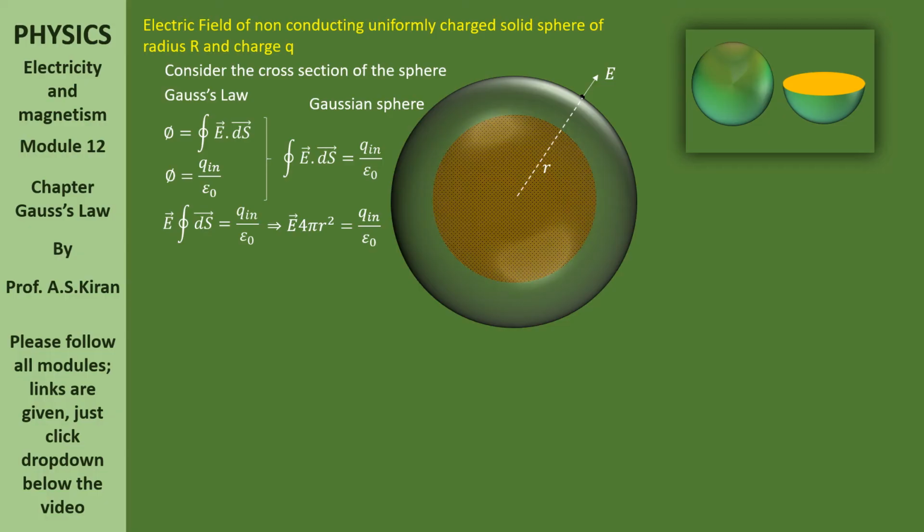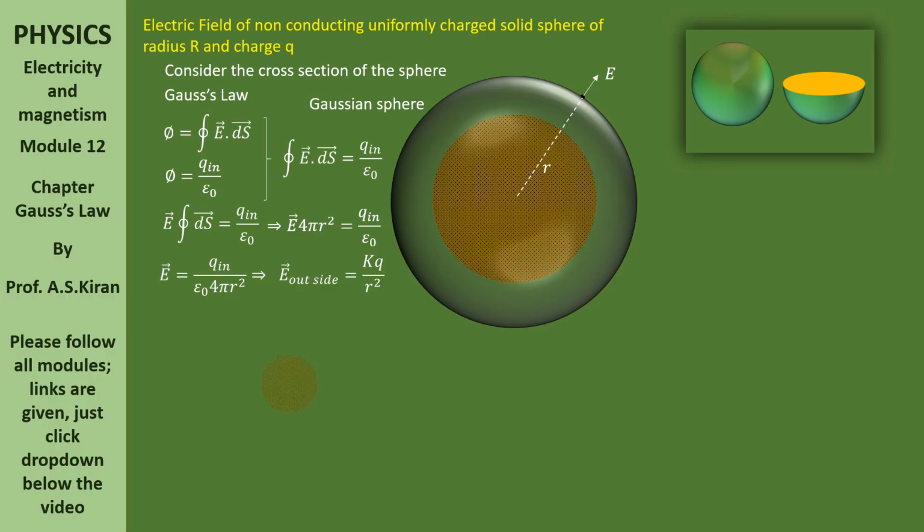The surface area of the Gaussian sphere. Now, bringing this 4 pi r square into the denominator, 1 by 4 pi epsilon naught becomes k. Just by replacing 1 by 4 pi epsilon naught with k, we get E outside is equal to kq by r square.